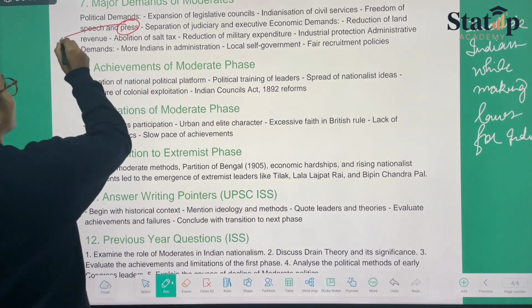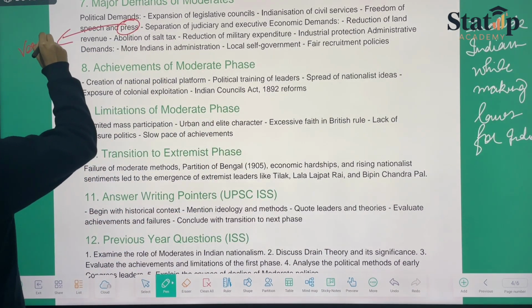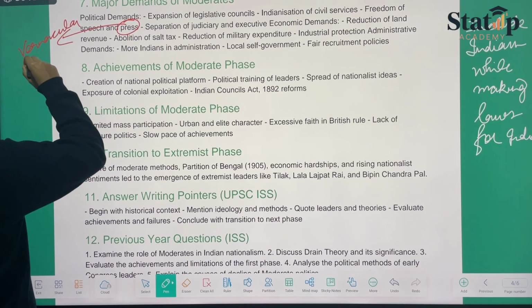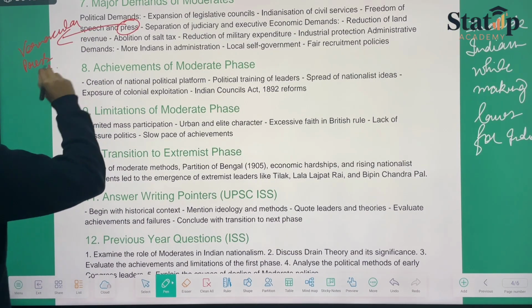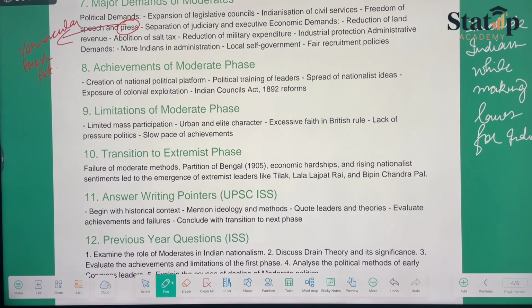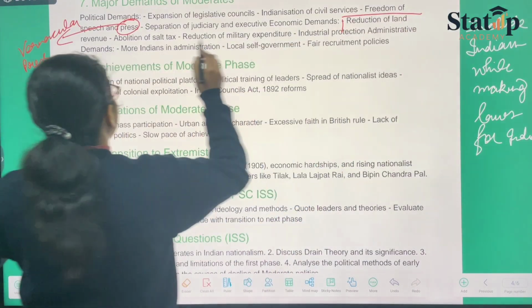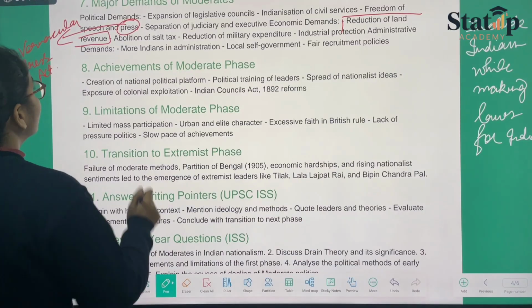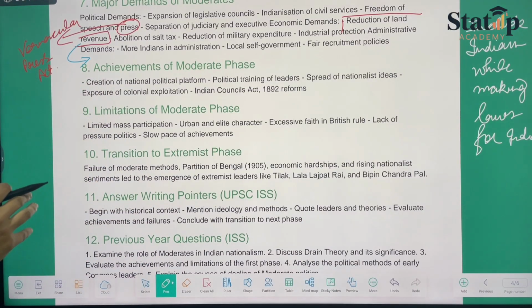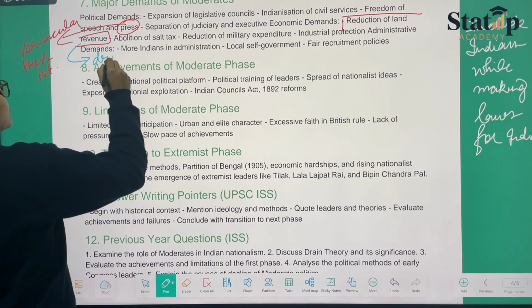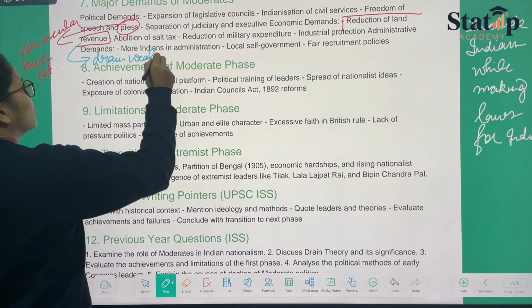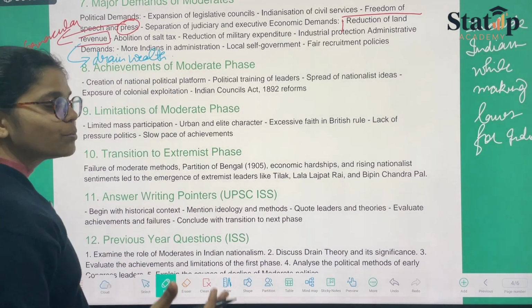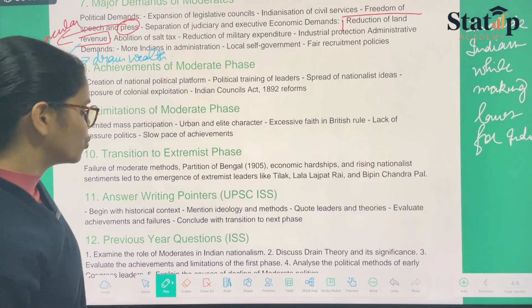This thing was demanded because of the Vernacular Press Act. Then they demanded separation of judiciary and executive, and economic demands, such as reduction of land revenue. Since land revenue was high, it was the basic factor by which the Britishers used to drain wealth, and by which many Indians decided to commit suicide.